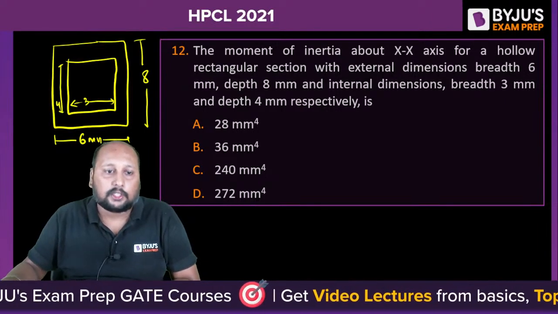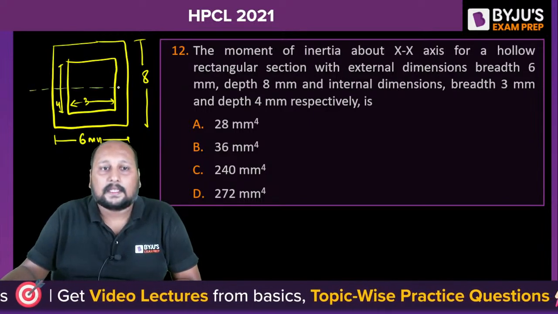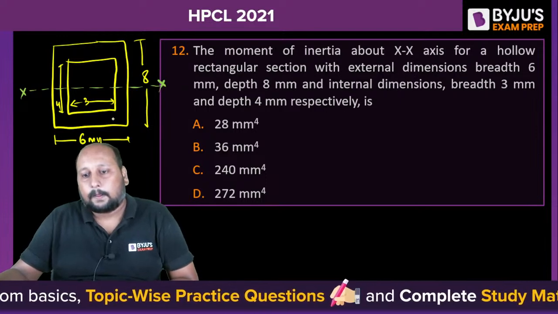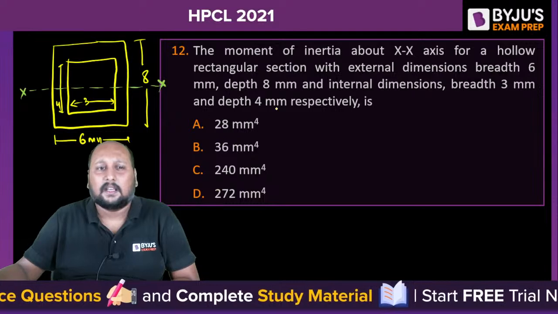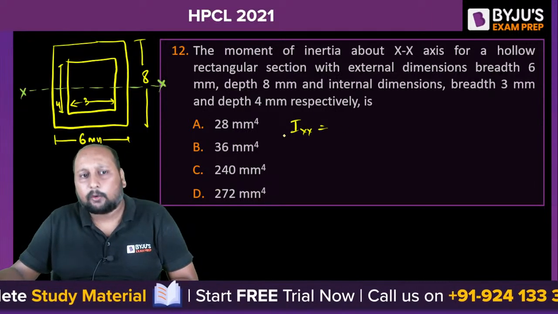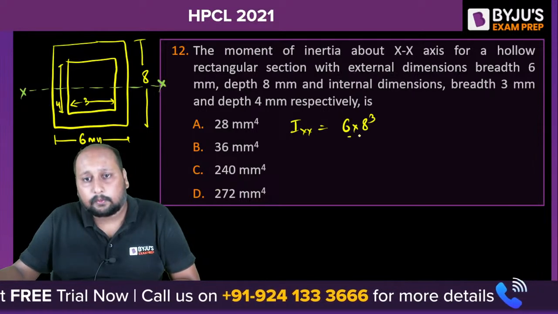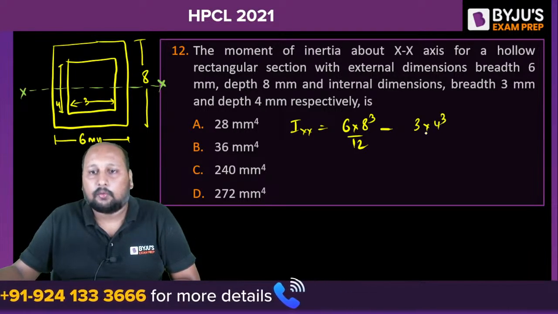Okay. So the question is, what will be the moment of inertia? Let us say this is the x axis. Very easy. Very good. Chaliye quickly. Sir, it's very easy. Ixx will be equal to BD cube by 12. So it is 6 into 8 cube by 12 minus 3 into 4 cube by 12.